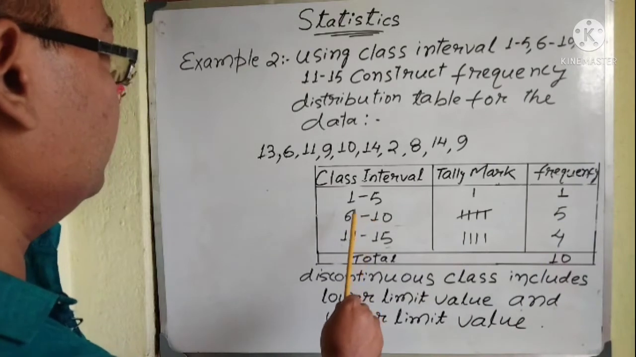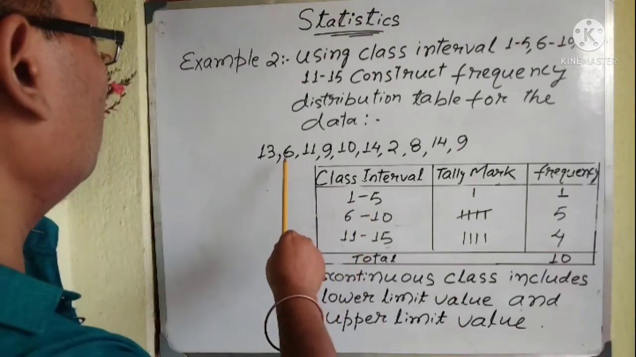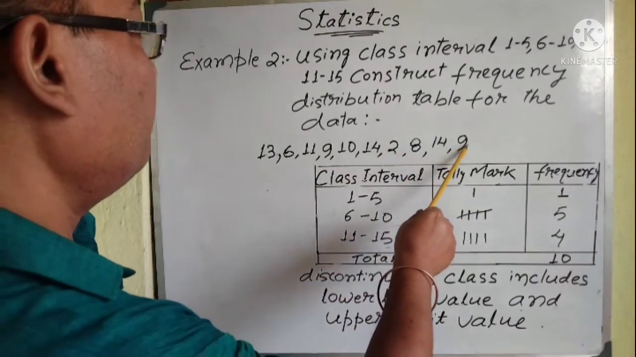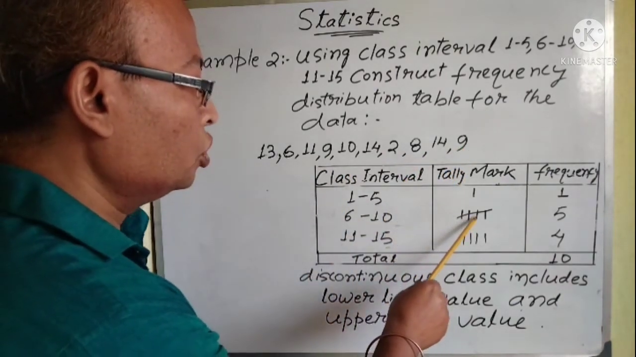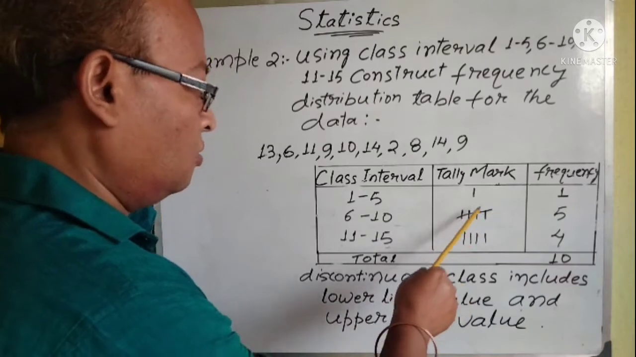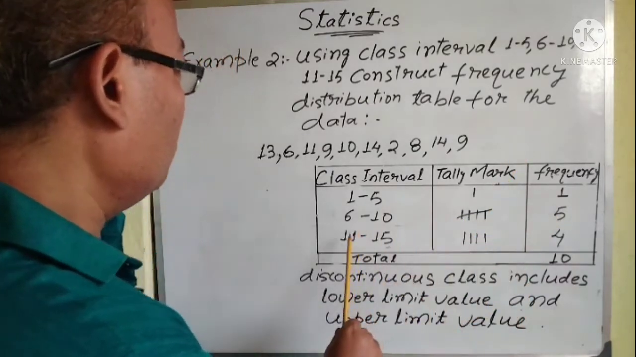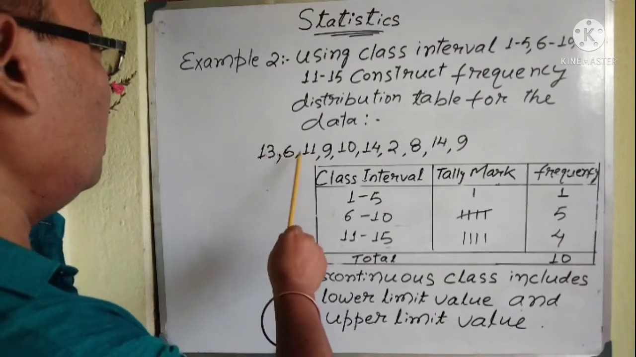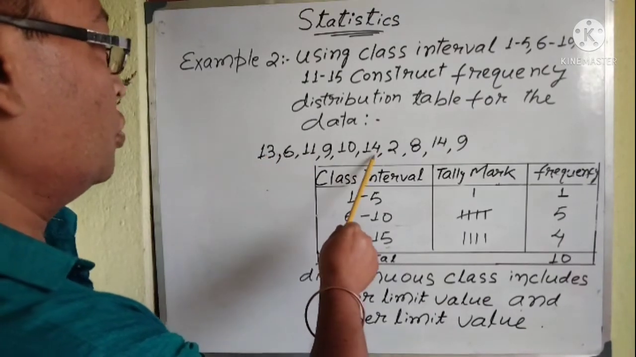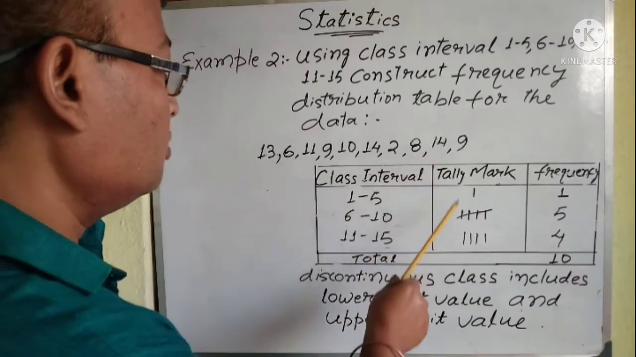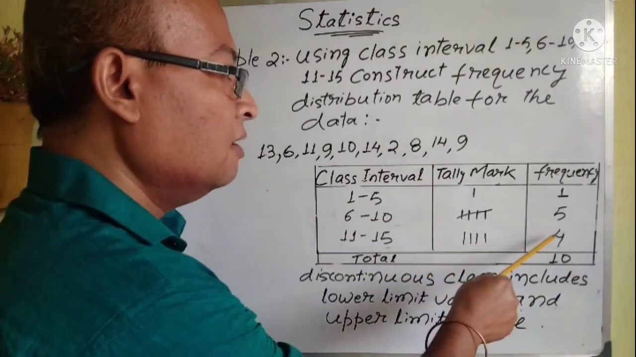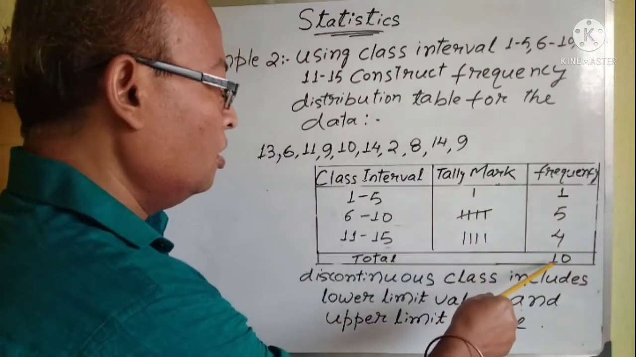So 6 to 10, in 6 to 10 count how much? 1, 2, 3, 4, 5. So 1, 2, 3, 4 and give a cross. So this is 5. Now 11 to 15. See, 13 is also there. So 1, 2, 3, 4. So frequency is 4. Sum it up. This is your total.